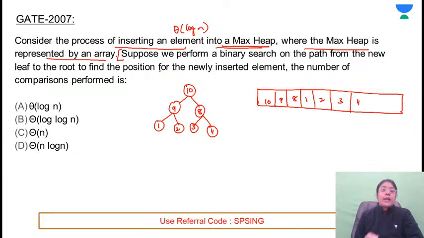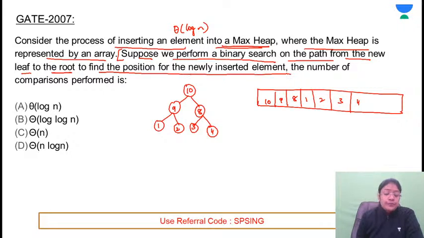Right? To insert one element it is log n. n log n बिल्कुल नहीं हो सकती. ये आपके पास मैक्सिमम कॉम्प्लेक्सिटी है to insert any element in the tree. Suppose now condition is given. Suppose we perform a binary search on the path from the new leaf to the root node to find the position of the newly inserted element.